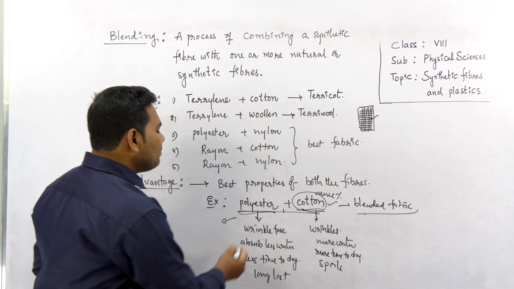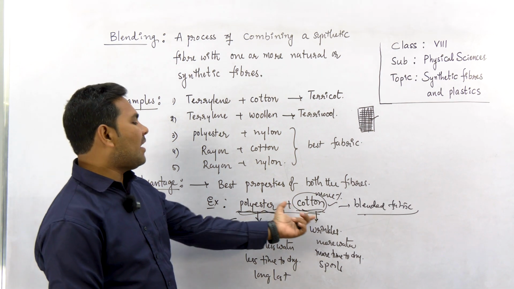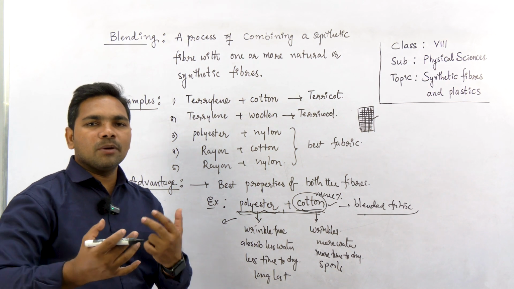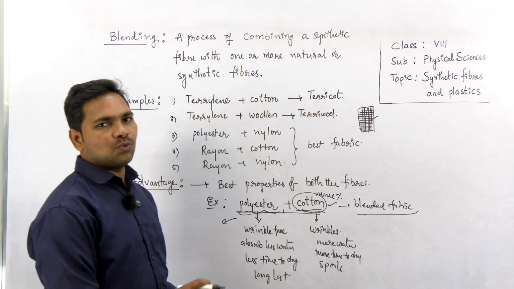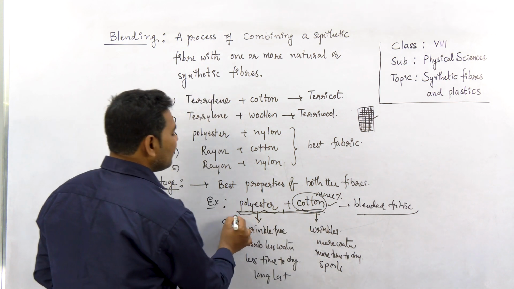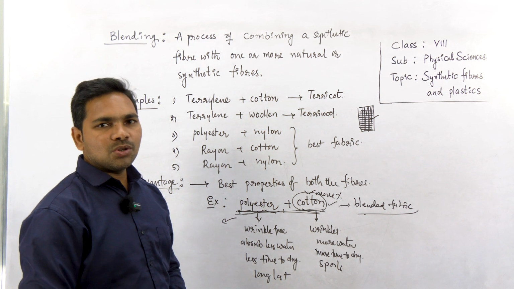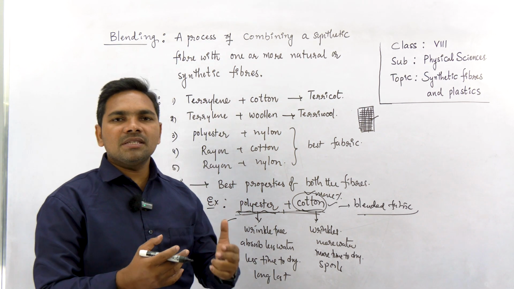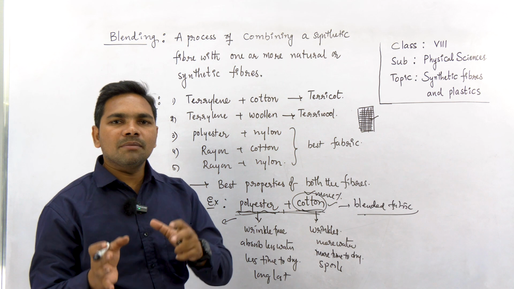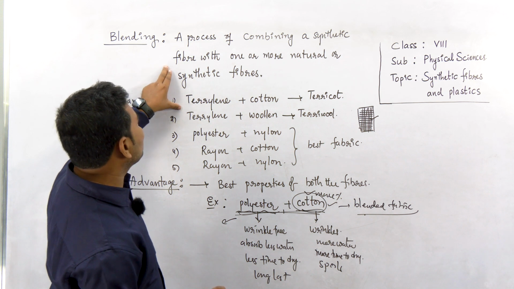At the same time, some percentage of polyester is also added, and this polyester makes the resulting fabric wrinkle free, it doesn't shrink and absorbs less water. It absorbs sweat, feels comfortable but absorbs less water, right? And the quality of the blended fabric generally depends on the percentage of the different types of fibers used for blending. So this blending process makes the resulting fabric more comfortable, more affordable, right? And it acquires the best qualities of all the fibers used, right? This is a very general process, the blending process.